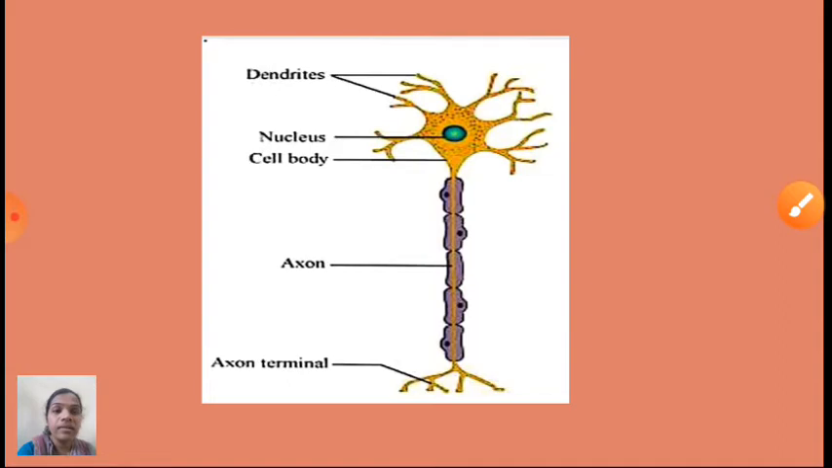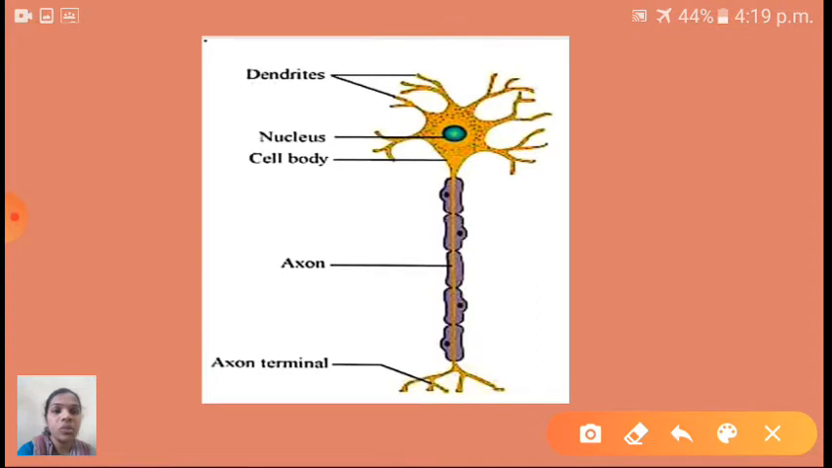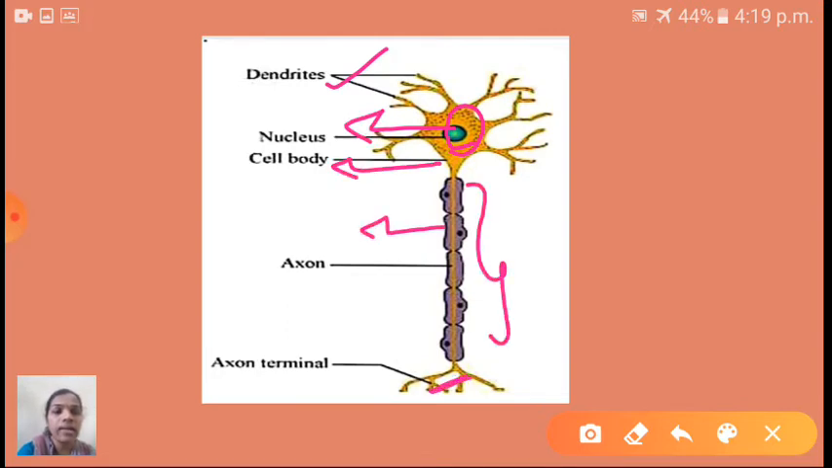See here, the diagram of neuron. This first one is what? Dendrites, and this part is the nucleus, and this one is the cell body. This is the axon, and this one is the axon terminal. So this neuron only will generate and conduct those electrochemical impulses.